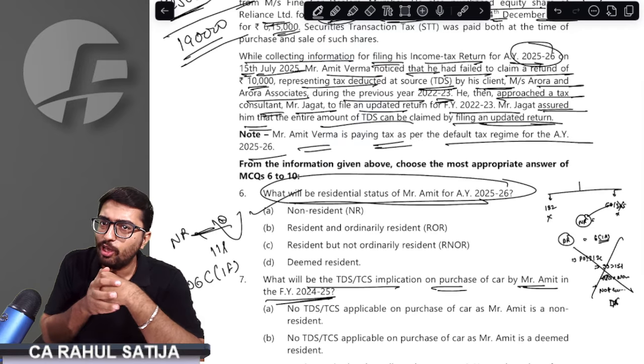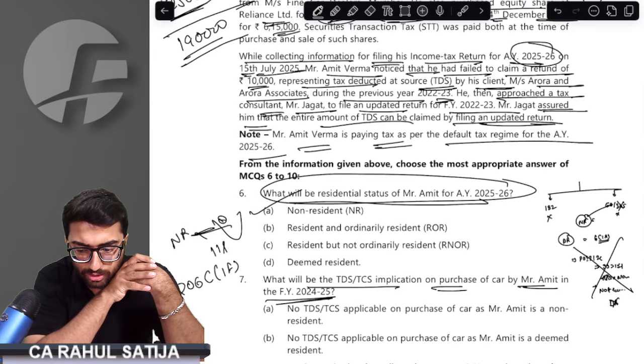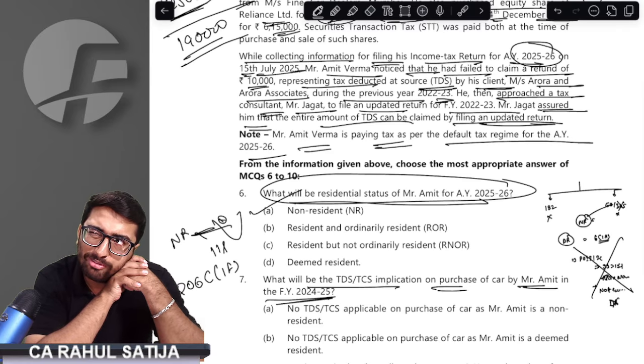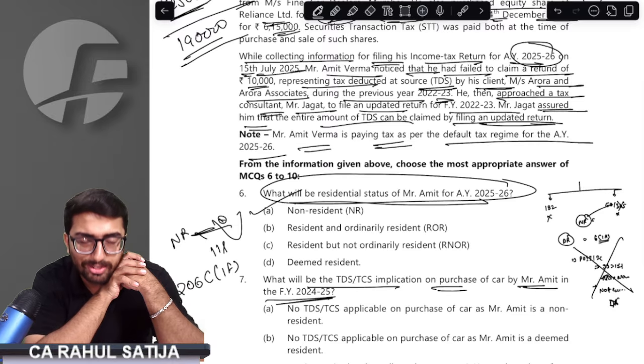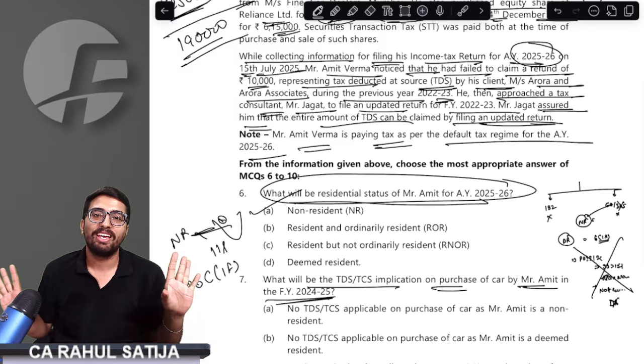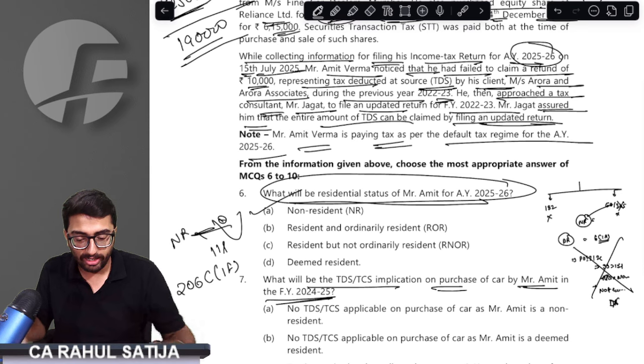Let me remind you whether this section was applicable to resident or non-resident. Sir, it was resident only. Or sir, it was non-resident. It might be for non-resident also. No sir, it was resident. Arey Baba, it was nowhere mentioned that it was for resident only. This section is applicable for both, resident and non-resident.